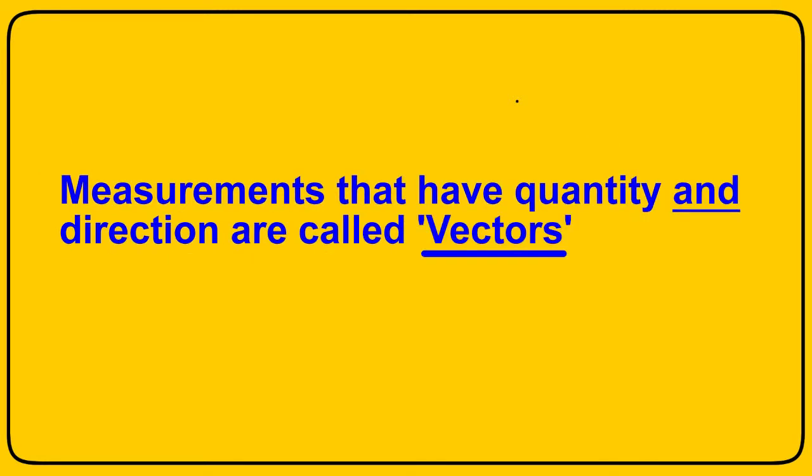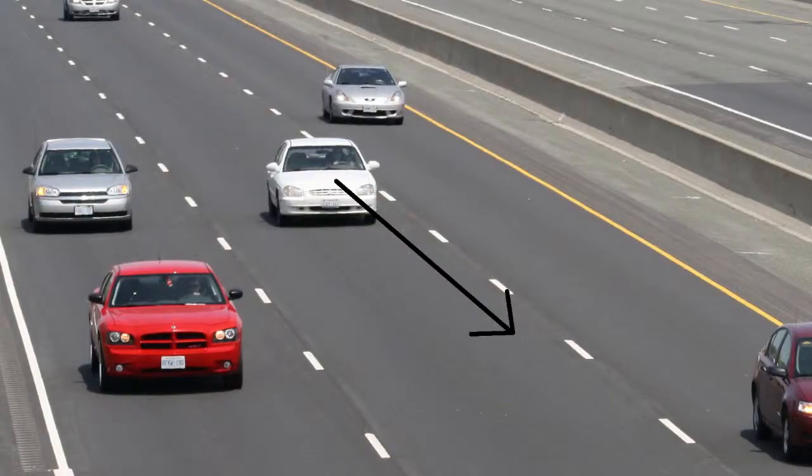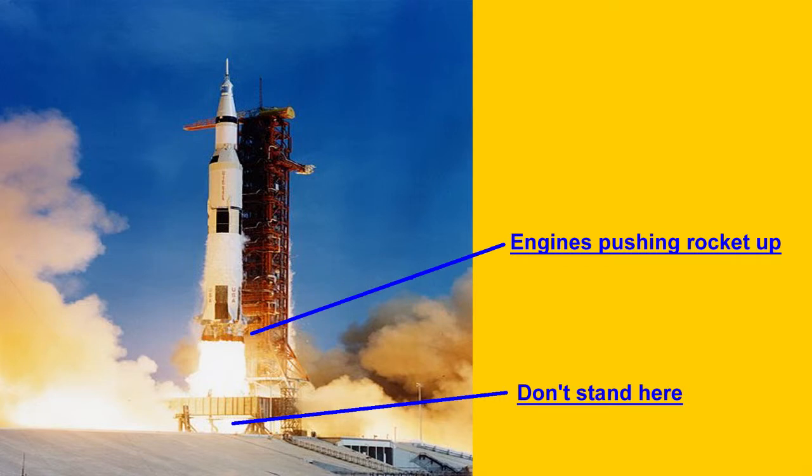But there are many quantities that have direction associated with them, and these are called vectors. For example, a car travelling along a straight road has a certain velocity in a particular direction, so velocity is a vector quantity. And if it's changing speed, its acceleration is also a vector, because this will be in the direction the car is travelling. Force is a vector. When you push something, you must push it in a particular direction. It's impossible to push something without a direction to your push being involved.